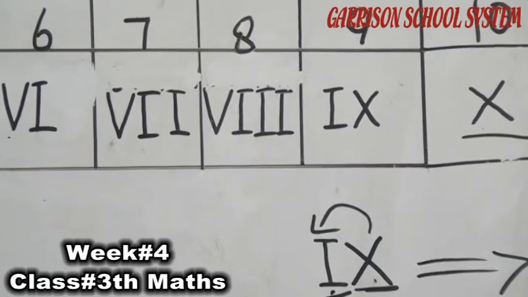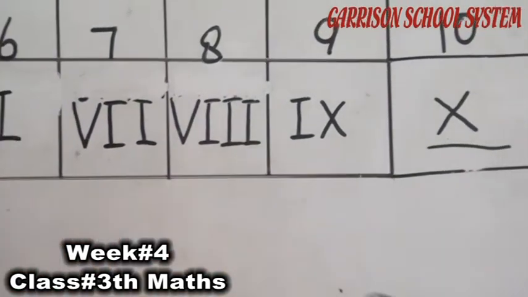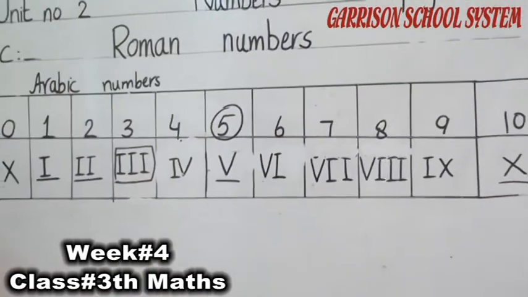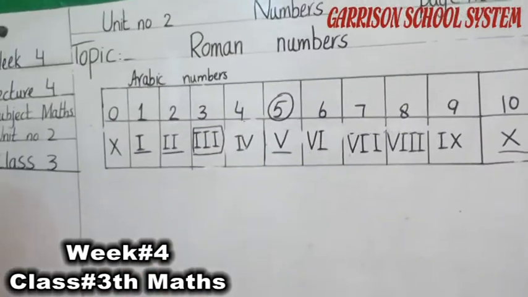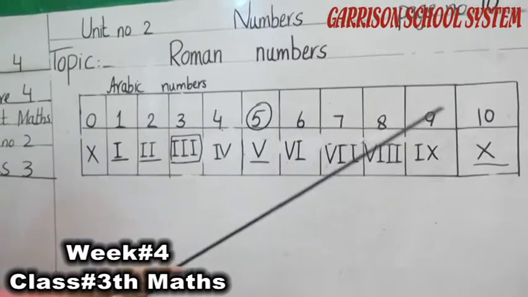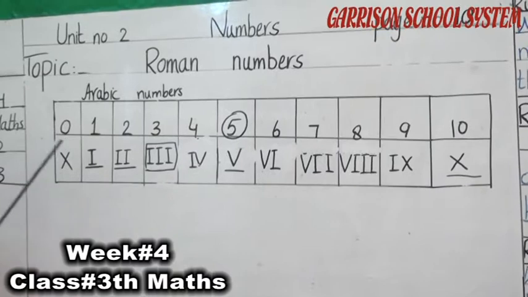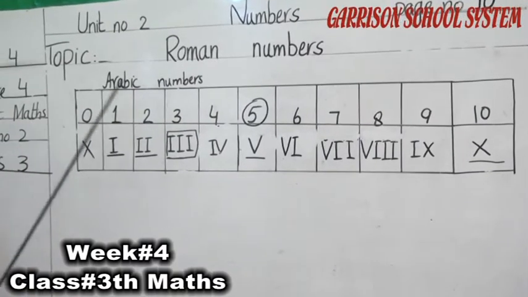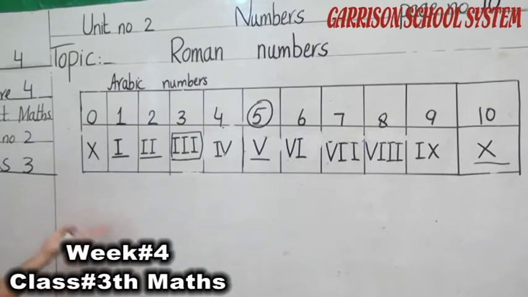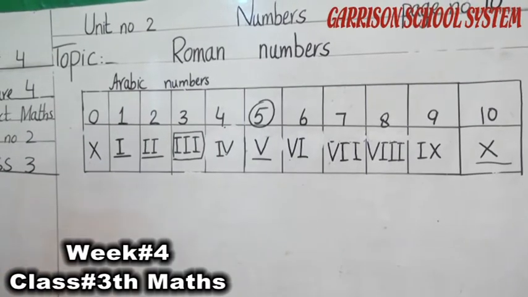Again I am telling you counting from 1 to 10. So listen to me again carefully. Here are Arabic numbers from 0 to 10. Okay students, all of you are familiar with these numbers because we use them daily in our counting, in our mathematics, in our daily life.